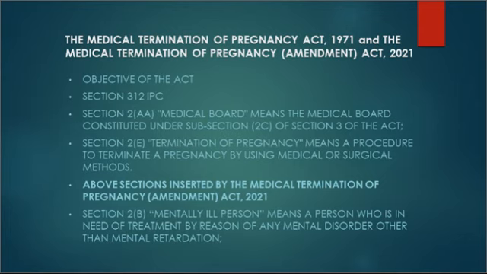And if the woman is quick with child, then also there is punishment of either description, which may extend to 7 years, and also there is liability of fine. And in the explanation of section 312, it says that a woman who causes herself to miscarry is within the meaning of this section.